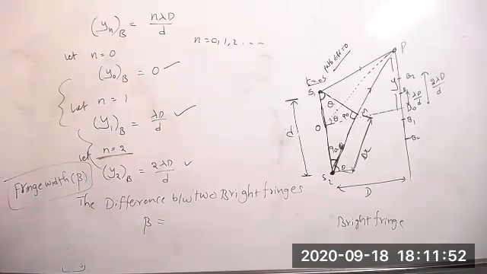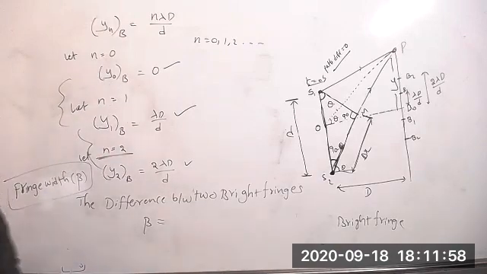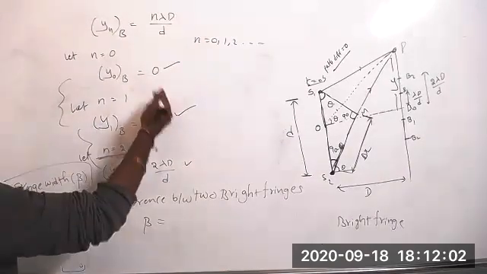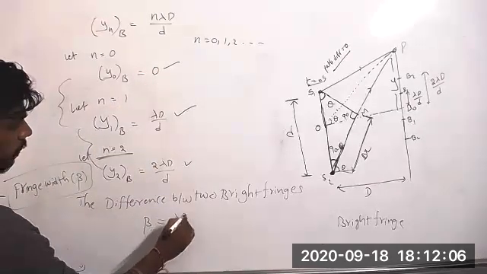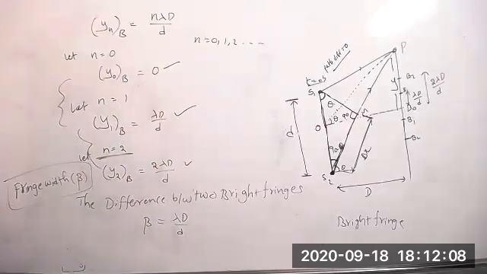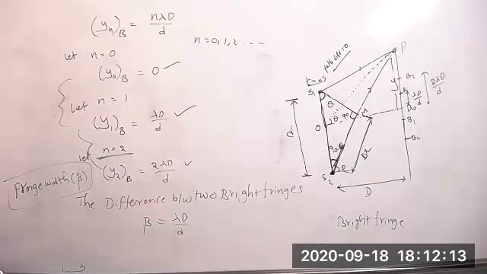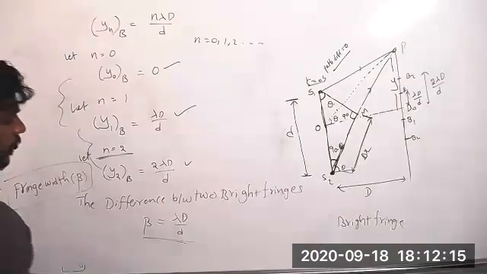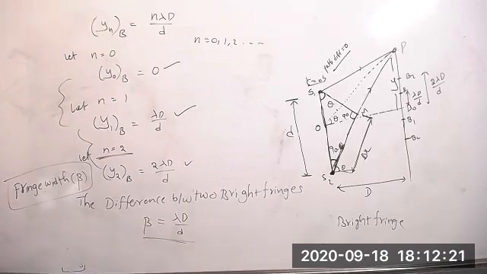Tejaswini? Sir. Any doubt, Tejaswini, till now? No, sir. So the difference between the two bright fringes, how much? 0 minus lambda D by d is nothing but you will get lambda D by d only. So that is the fringe width. Fringe width equals lambda D by d.